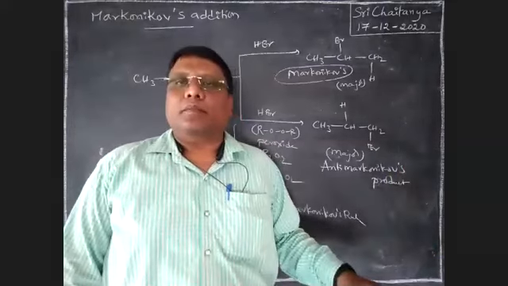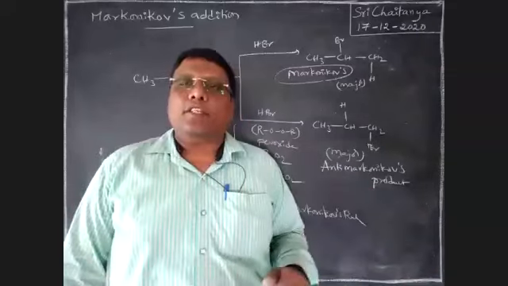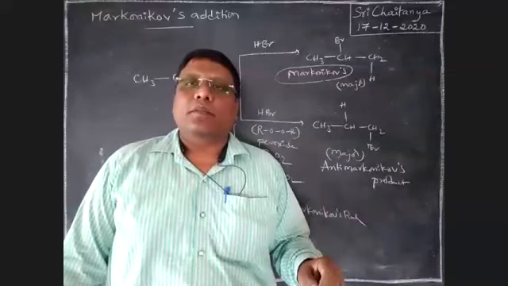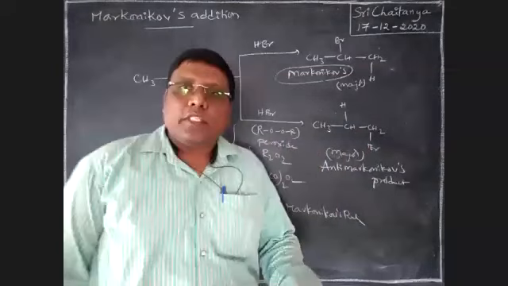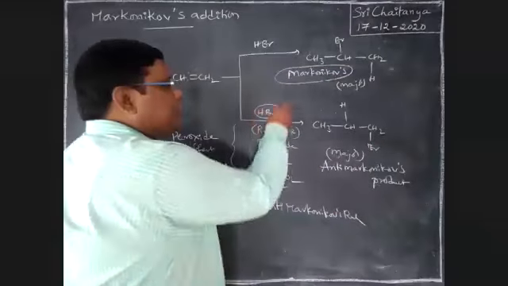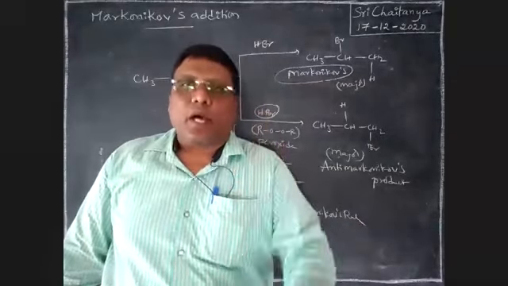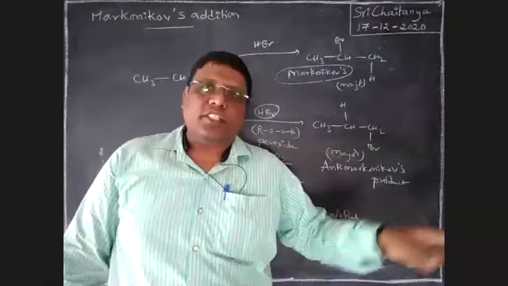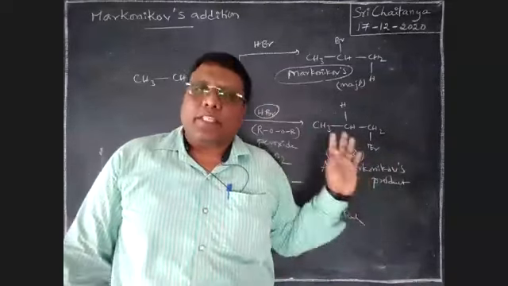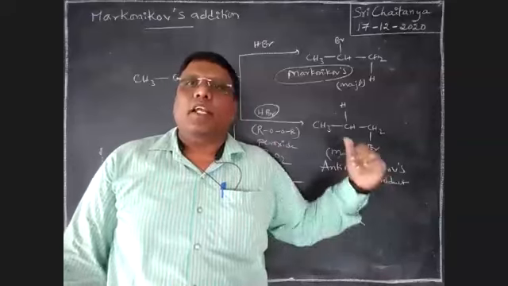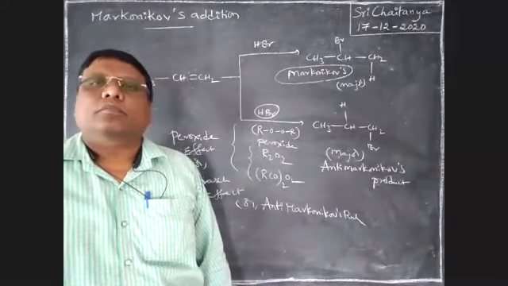If no peroxide is there, the Markovnikov rule applies. In the presence of peroxide, the reverse of Markovnikov is the final answer. It is applicable only for HBr, boys. The anti-Markovnikov rule is applicable only for HBr, not for HCl, not for HI. Later we will explain, boys. Please keep in mind. Are there any doubts?